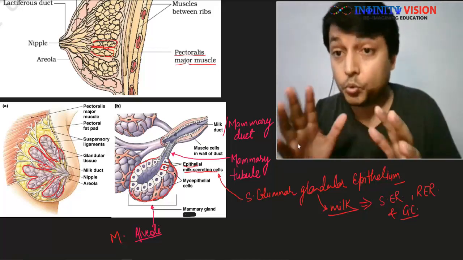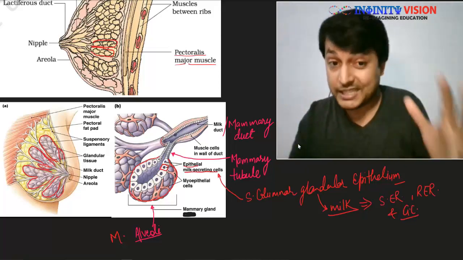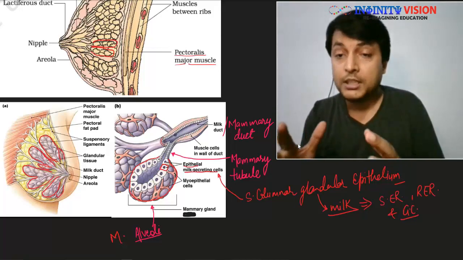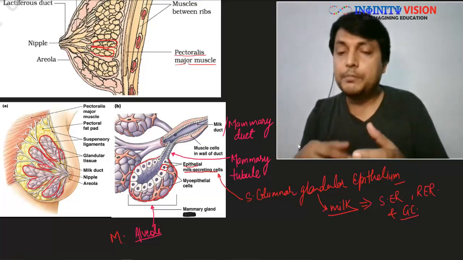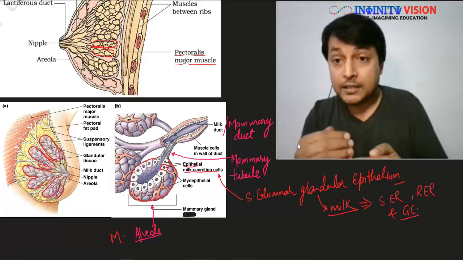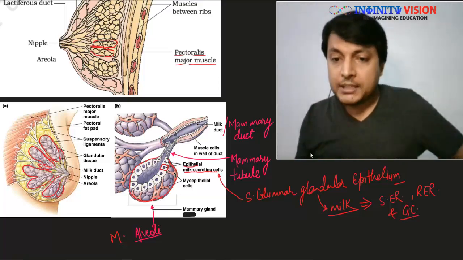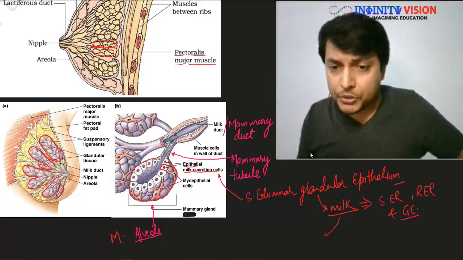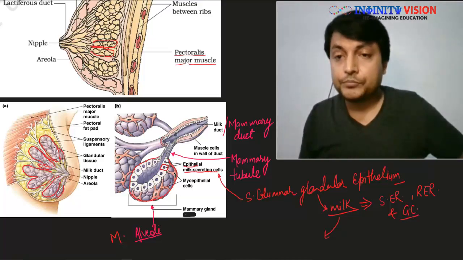I'm not saying only, because there will be nucleus and the rest of the cytoplasm, the whole cellular machinery will be involved, but mainly the SER, RER, and GC will be involved in the production and then secretion of this milk.